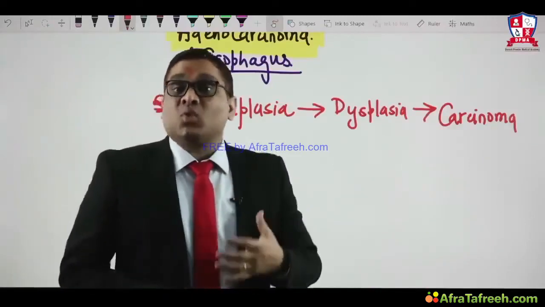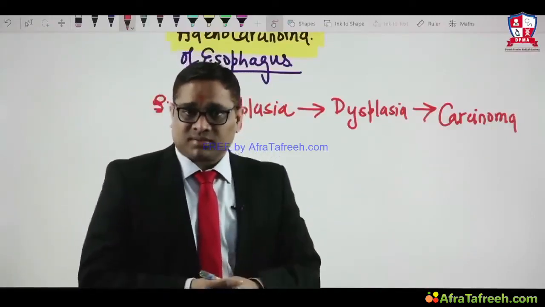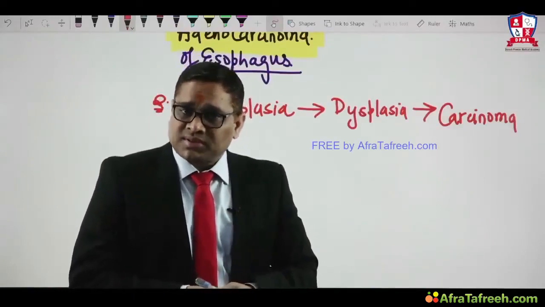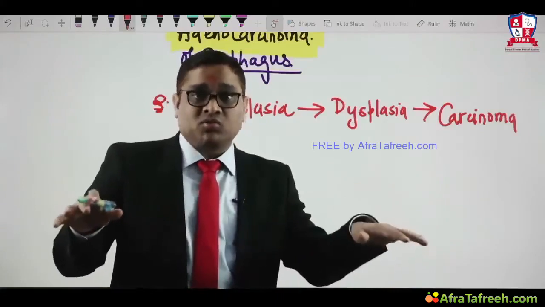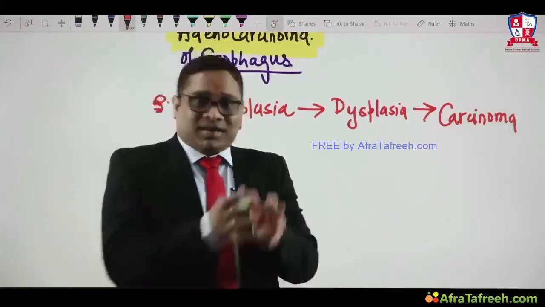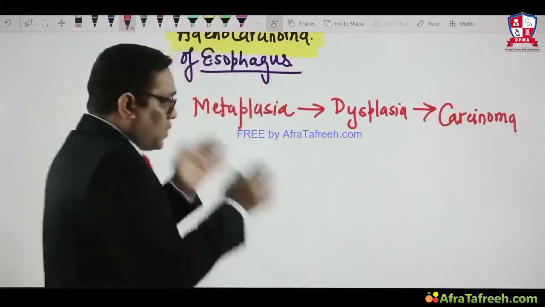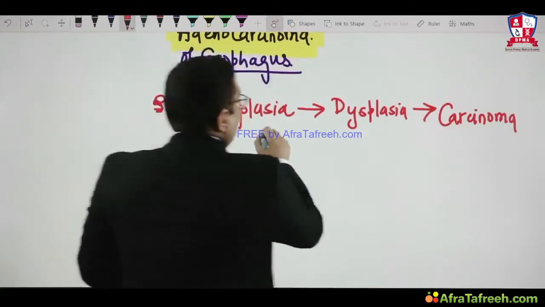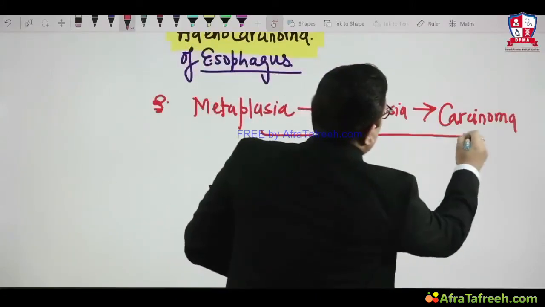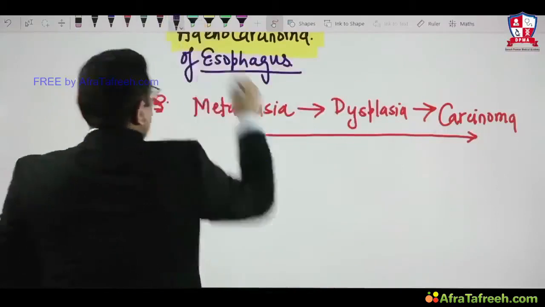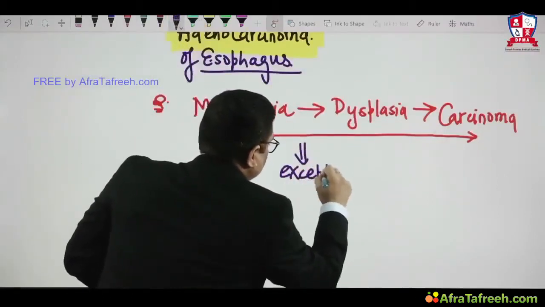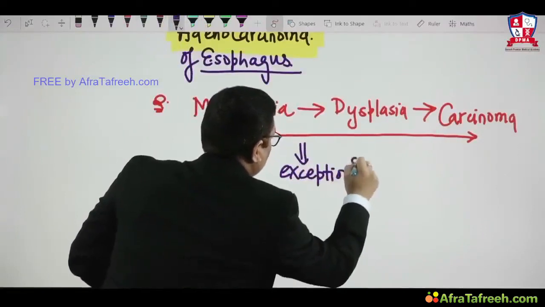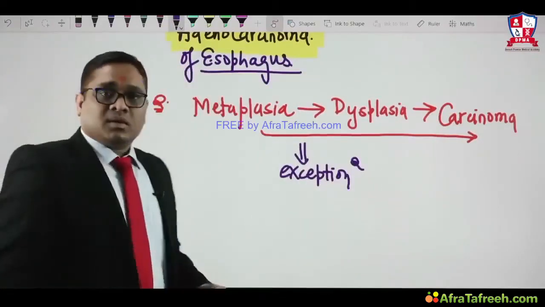Okay, metaplasia is a soil for carcinogenesis. Is it really true for all the cancers? Or is it really true for all the conditions? Or is there any exception? So what I wanted to tell you is that this sequence of metaplasia, dysplasia and carcinoma has one notable exception. And what is that exception? We have to keep that in our mind.